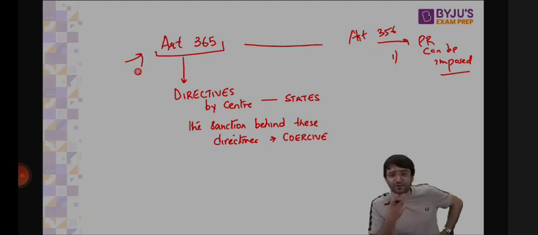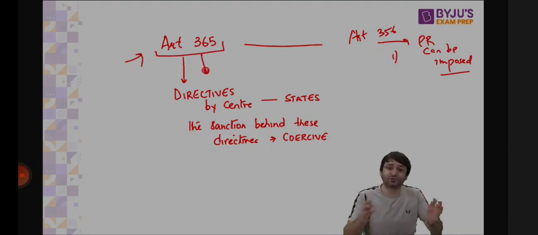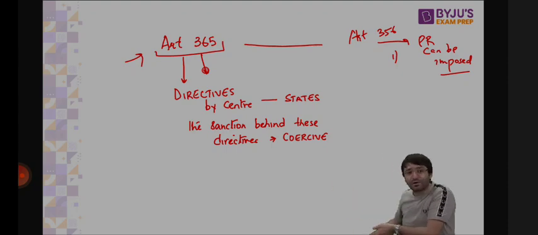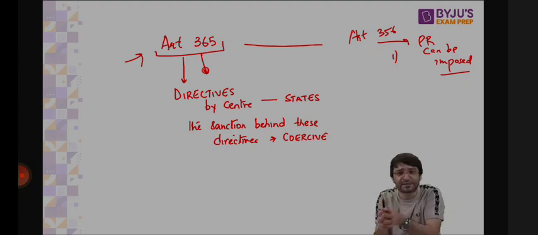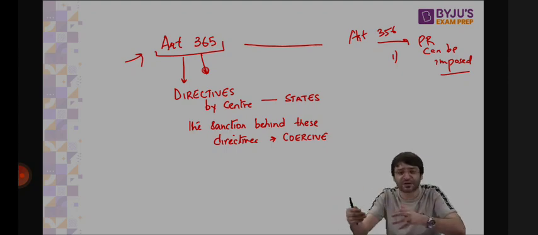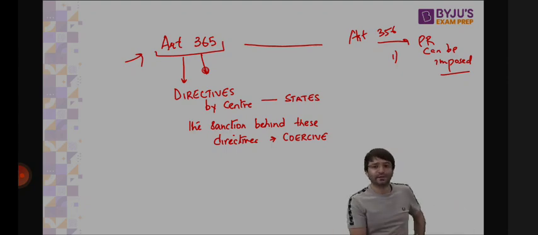The central government can issue a directive under Article 365: please ensure that highways and railways are not blocked. The chief minister has to go begging before the protesters. Please protest at my bungalow. Protest somewhere else, but don't block railways, don't block national highways, because my government is at stake. These are means of national importance, and if I do not abide by this directive, Article 356 can be used, and my government can be dismissed.